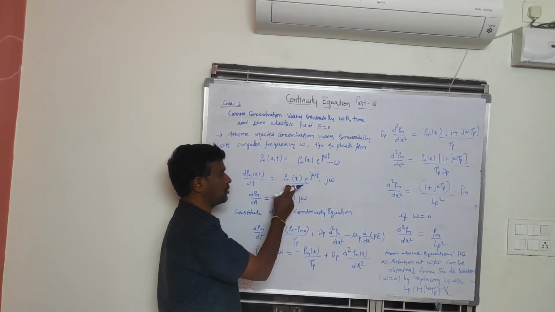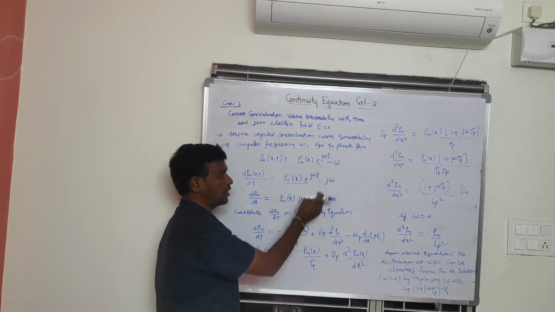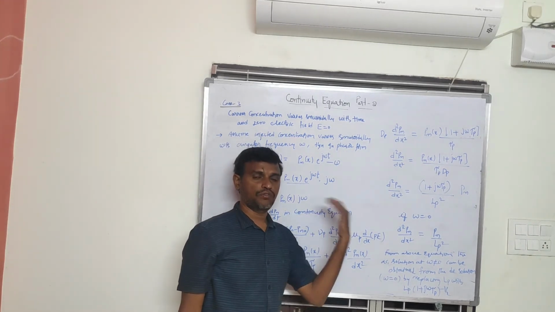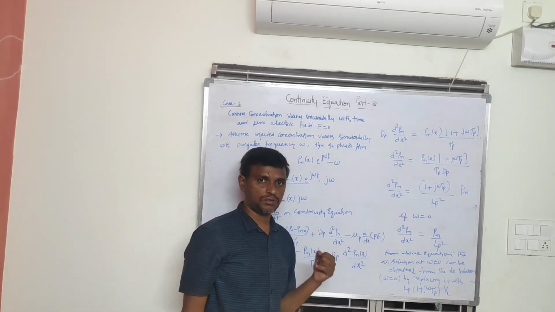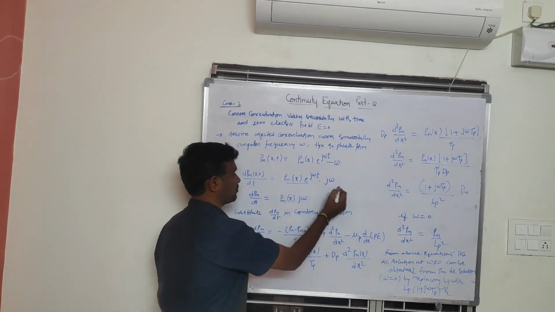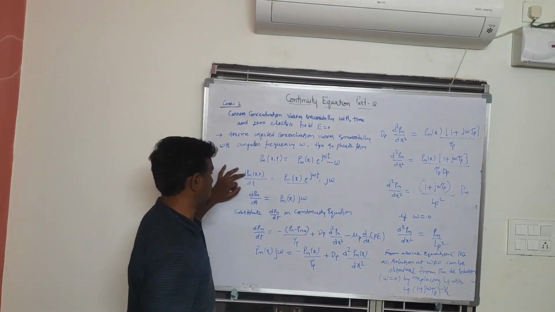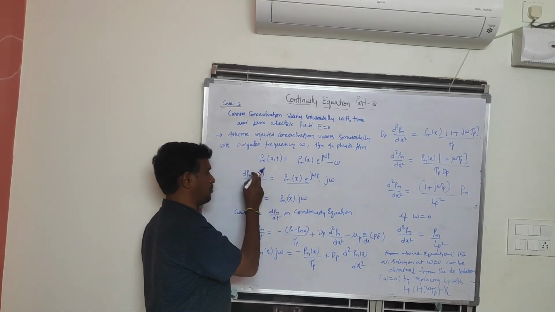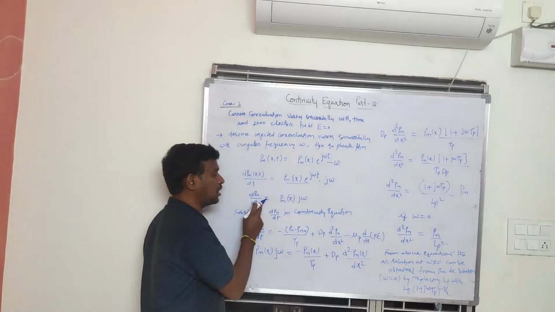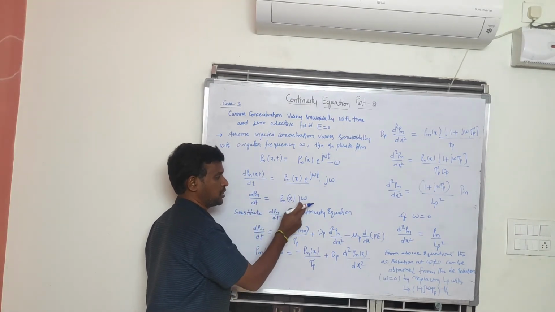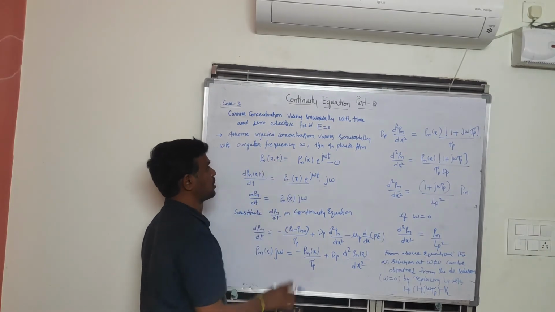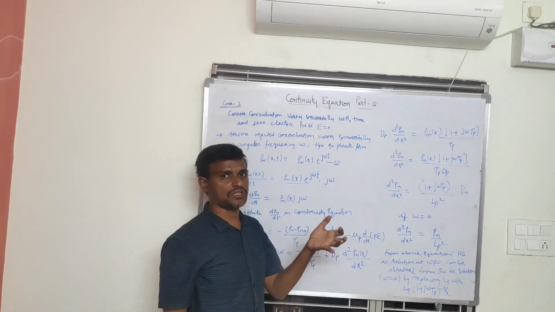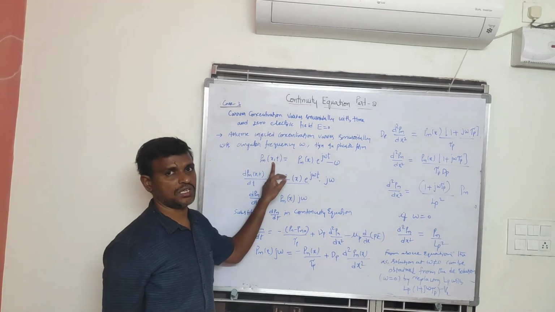So I will get Pn of x e power j omega t multiplied by j omega, since the differentiation of e power ax is e power ax into a. So dpn by dt is equal to Pn of x into j omega. Here we have distance and time.